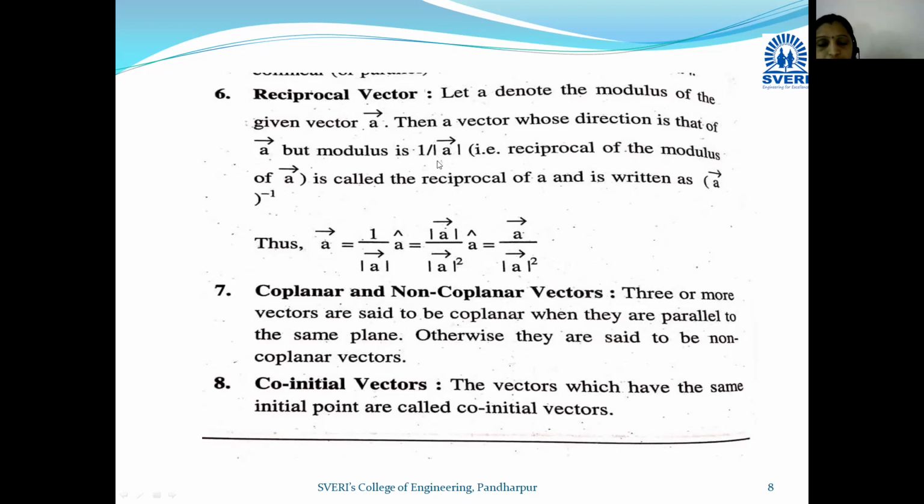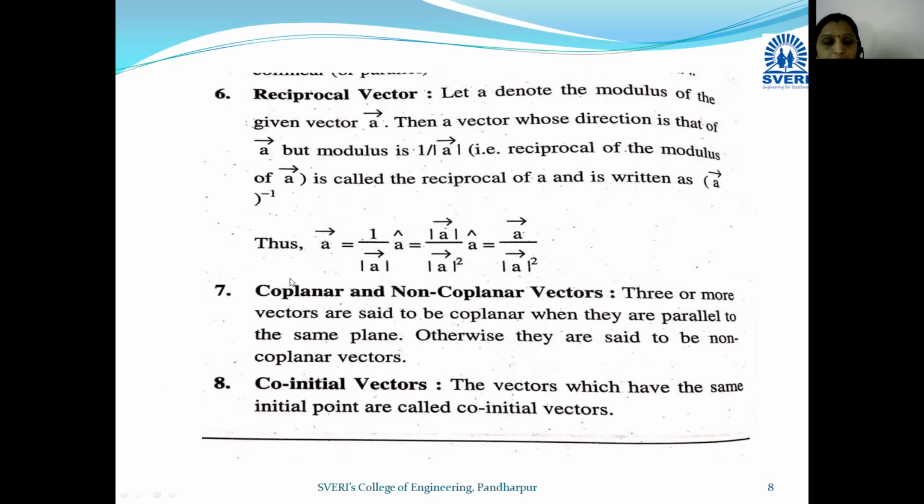Okay, the direction is the same but what is its magnitude? The magnitude of a bar and 1 upon mod of a bar; magnitudes are inverse to each other. Then it is called the reciprocal of a bar, and it is written as a bar inverse. Therefore a bar is equal to 1 upon mod of a bar into a cap. So here we got the new formula, a bar divided by mod of a bar, whole square.